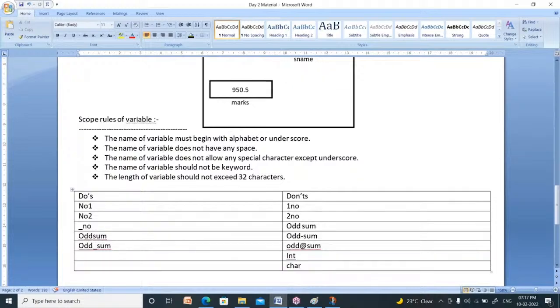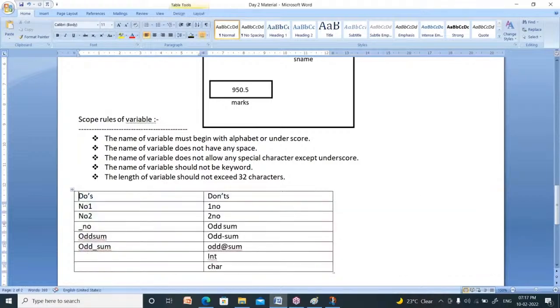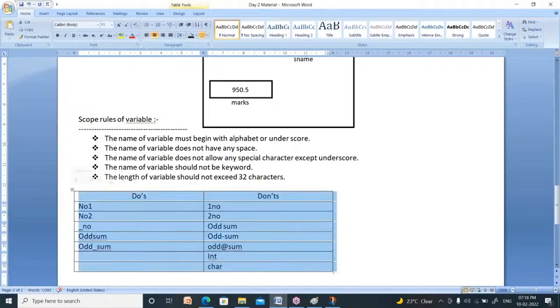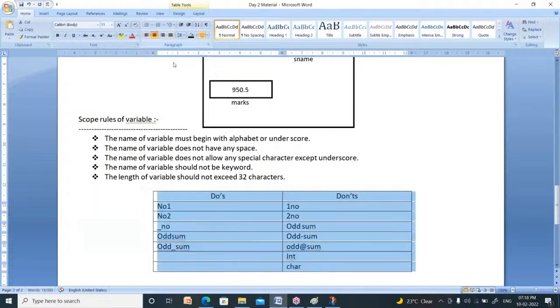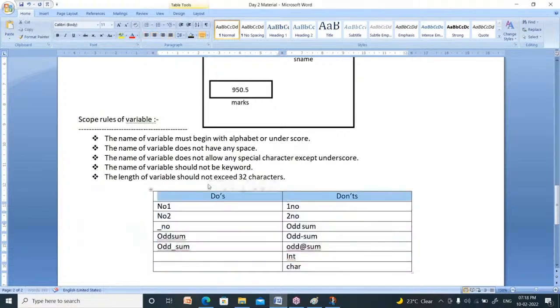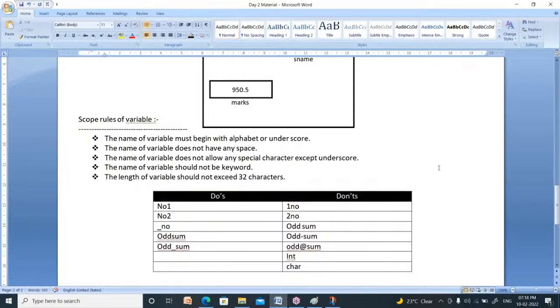These are the do's, these are the don'ts. Note it down, friends. Do's or don'ts.